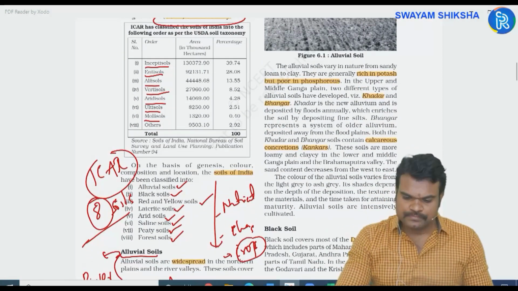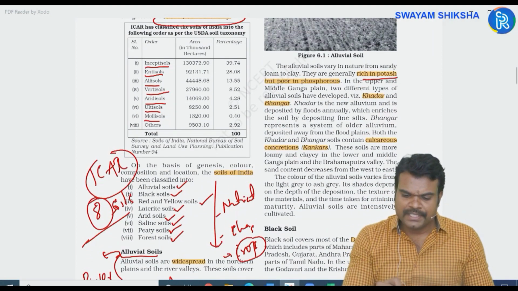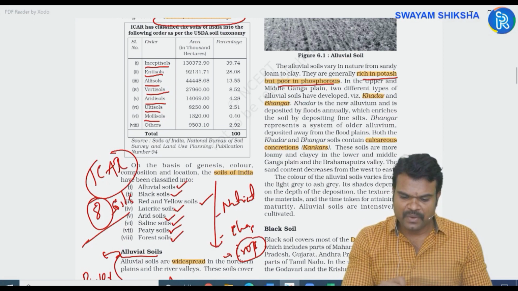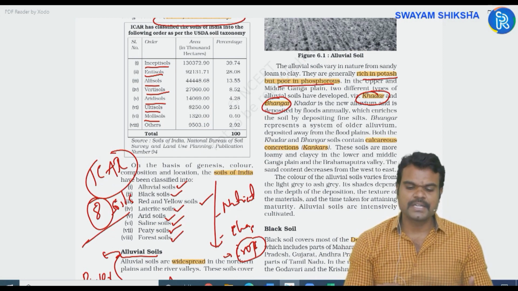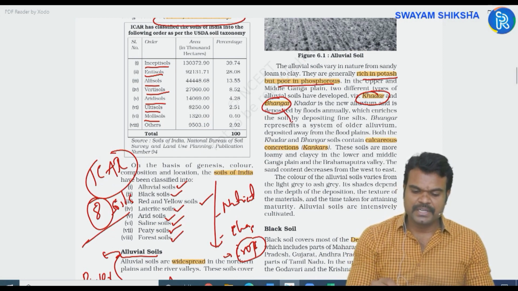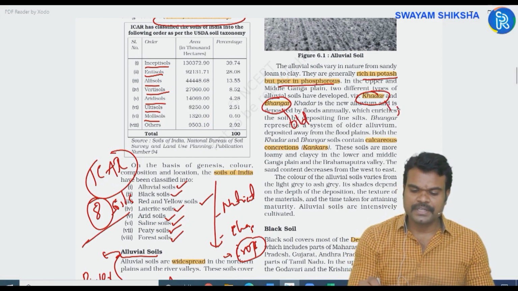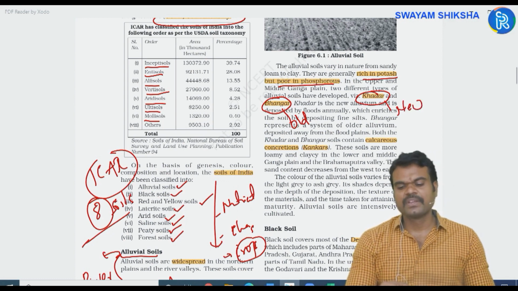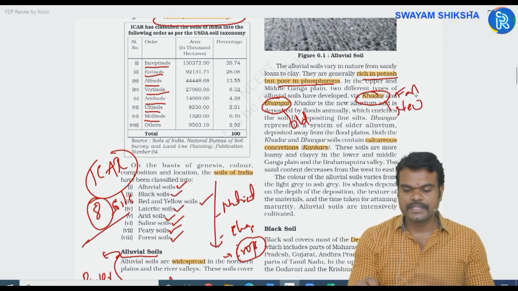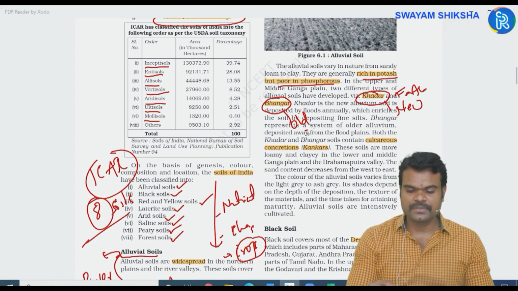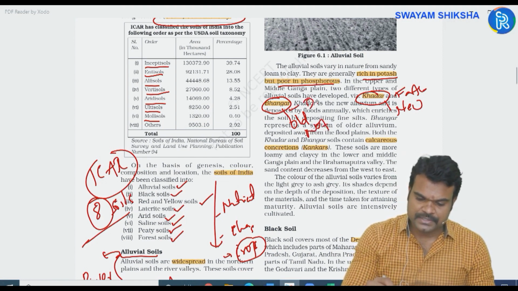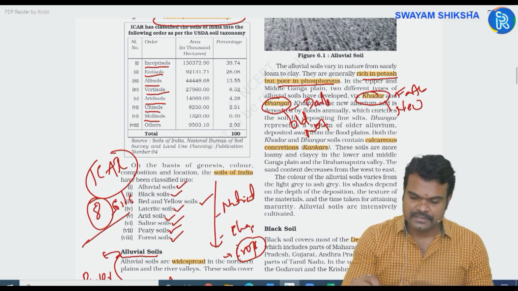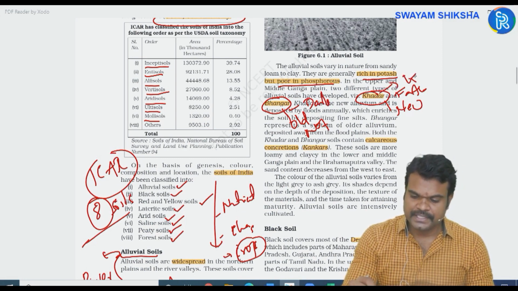Now, alluvial soils are rich in potash but poor in phosphorus. And you have Bangar and Khadar. I have already explained what is meant by Bangar and what is meant by Khadar. Bangar is older alluvial, Khadar is newer alluvial. Khadar is fertile, unlike Bangar, which is not that fertile. Bangar is known for dark sand material, Khadar is known for light colored sand material.